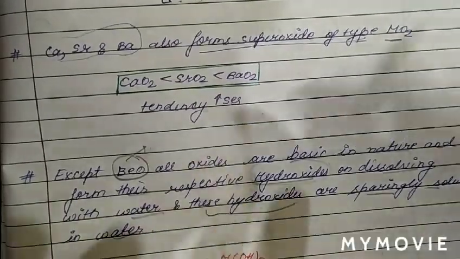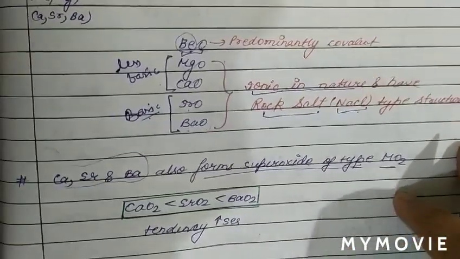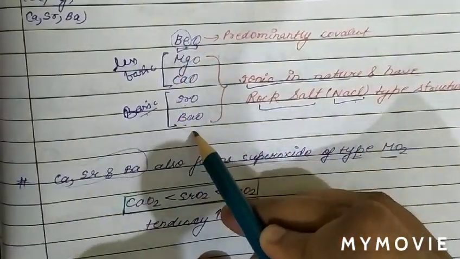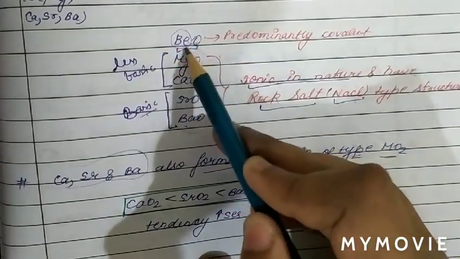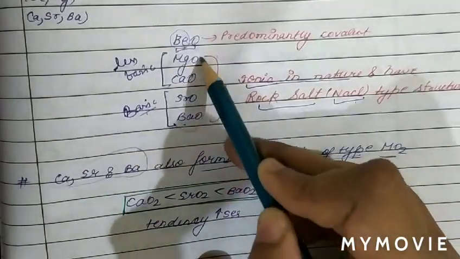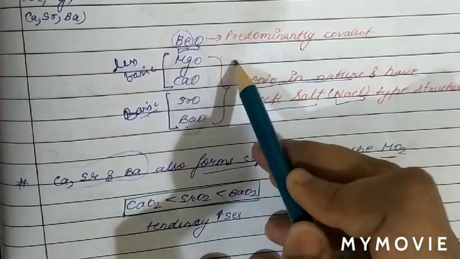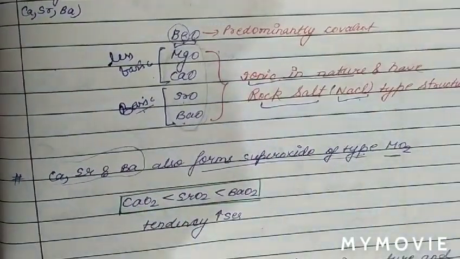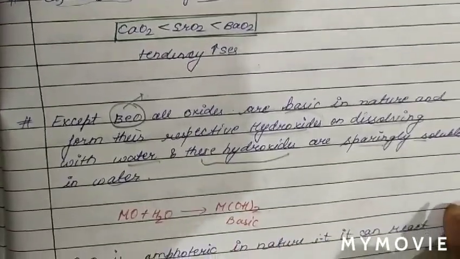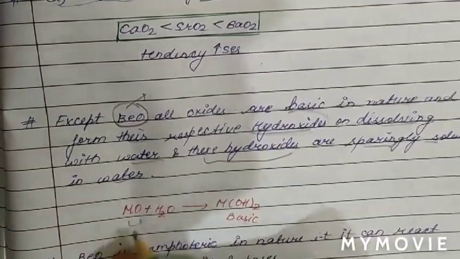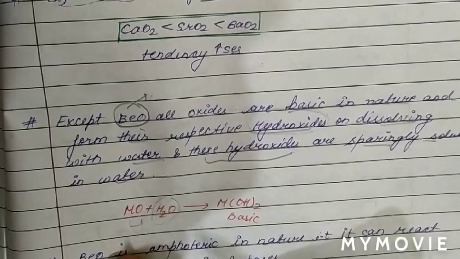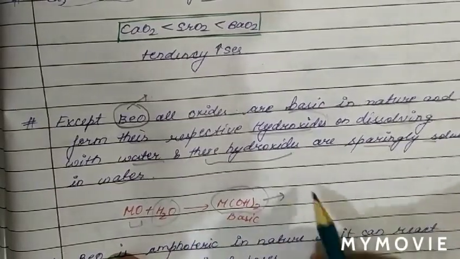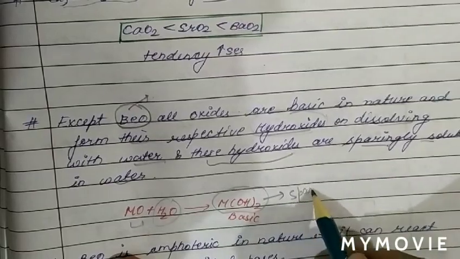So basically except beryllium oxide, when these oxides which are basic in nature are dissolved in water, they form hydroxides which are sparingly soluble in water. For example, when a metal oxide except beryllium oxide reacts with water, it forms a basic hydroxide and this is sparingly soluble in water.